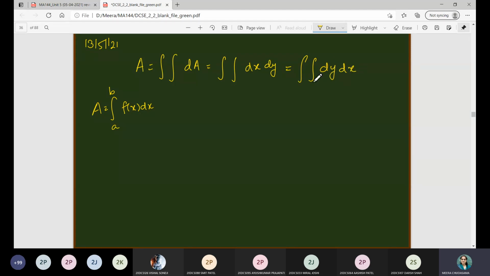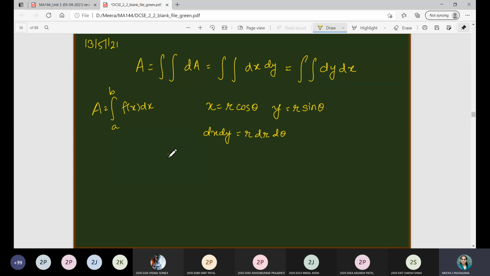And when we convert this into the polar coordinates, at that time we are going to consider x is equal to r cos theta, y is equal to r sin theta, and using the Jacobian method, dx dy will be converted to r dr d theta.